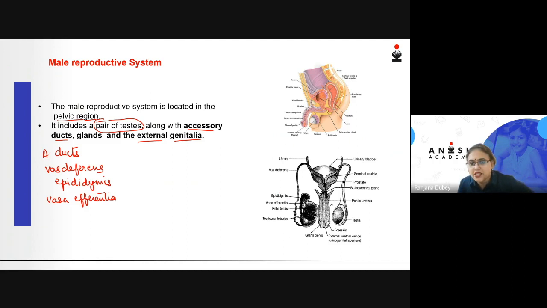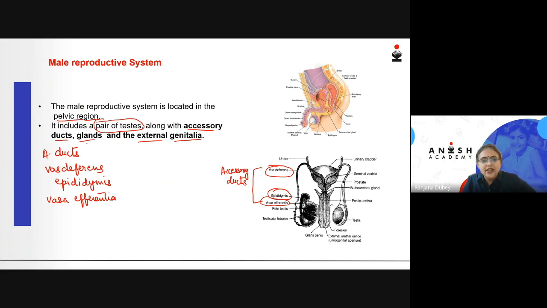What you can see in this diagram, these accessory ducts are your epididymis, vas deferens, you can see here, and vasa efferentia. So these form the accessory ducts.